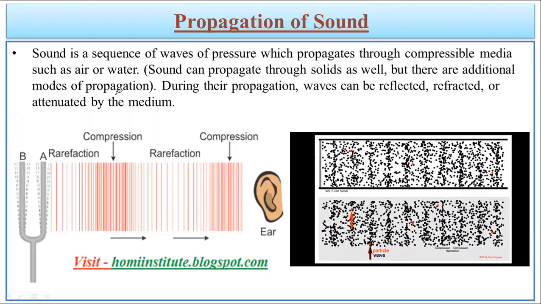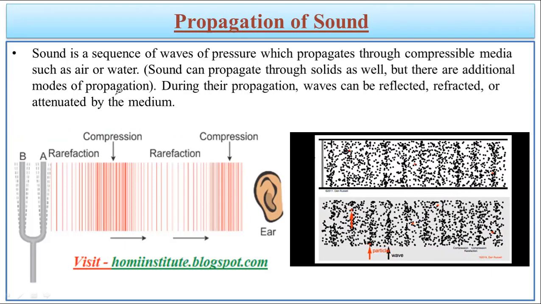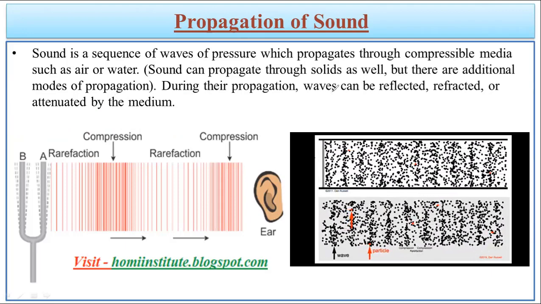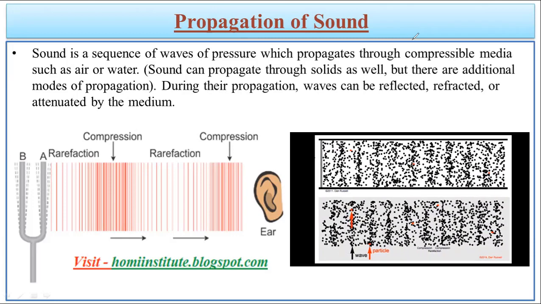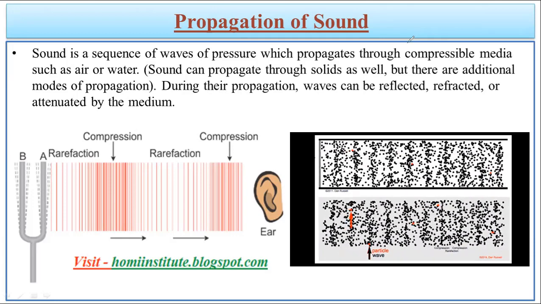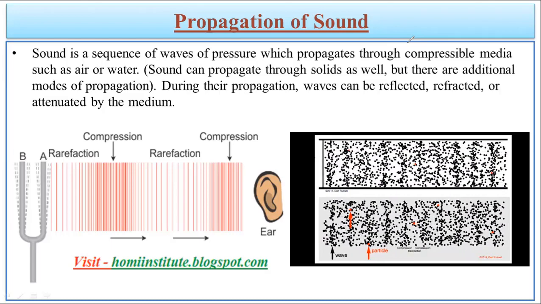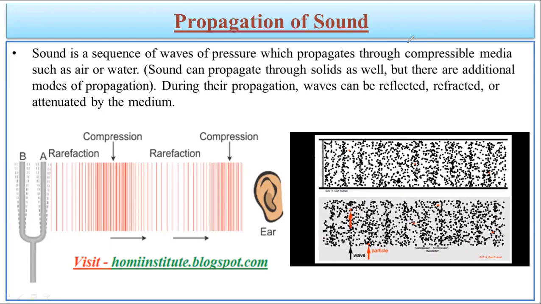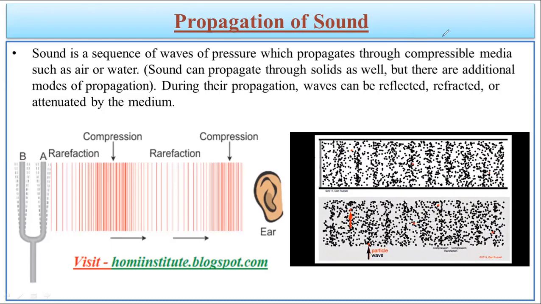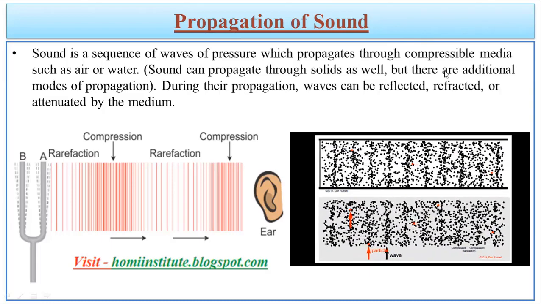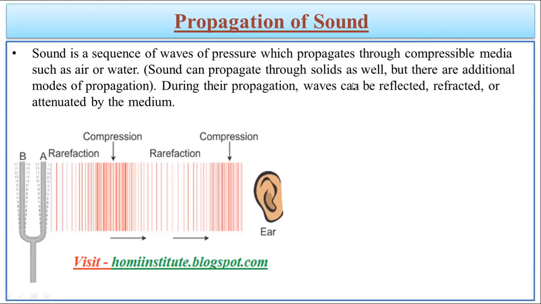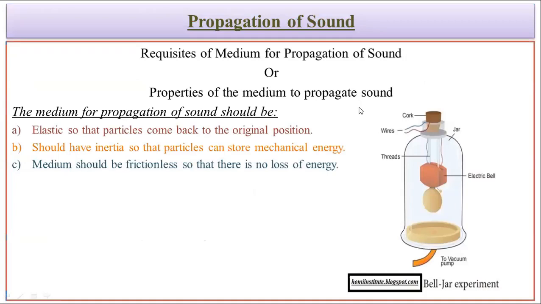And as the particles are required to do this compression and rarefaction, we say that sound requires a material medium to perform this phenomenon. And when we come to the states of matter, the speed of sound differs from one to another with respect to compression and rarefaction.